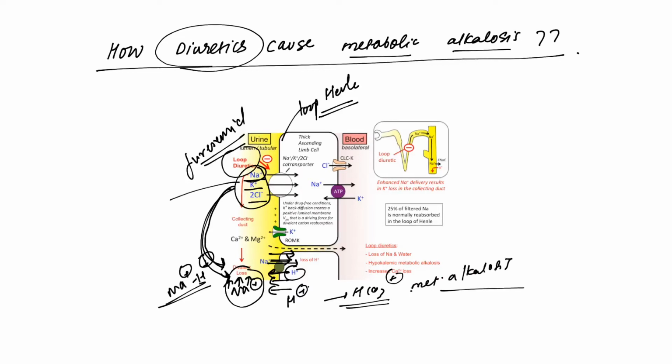Also, if you see here, potassium is getting lost, so potassium decreases, and we know that hypokalemia leads to metabolic alkalosis. So this is the second way diuretics can lead to metabolic alkalosis.